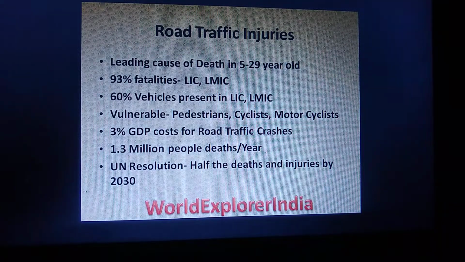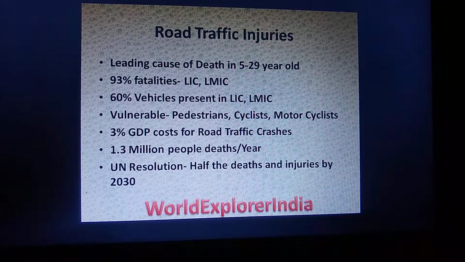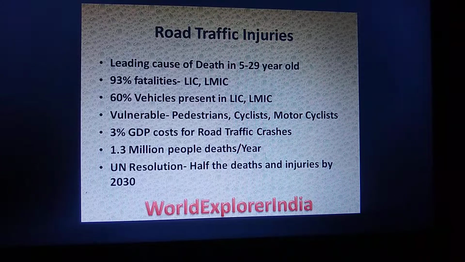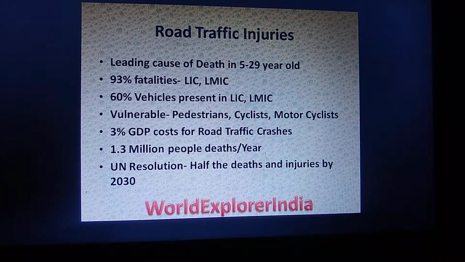Road traffic injuries are the leading cause of death in those aged 5 to 29 years. This is the most productive age, where persons are contributing to the economy of India, and 93% of fatalities are from low income and low middle income countries. 60% of vehicles are present in the low middle income and low income countries, although there are decreased safety measures. And those more vulnerable are pedestrians, cyclists and motorcyclists.